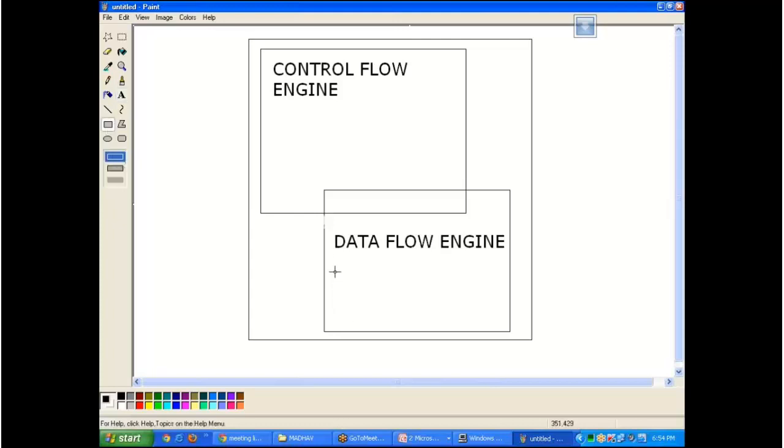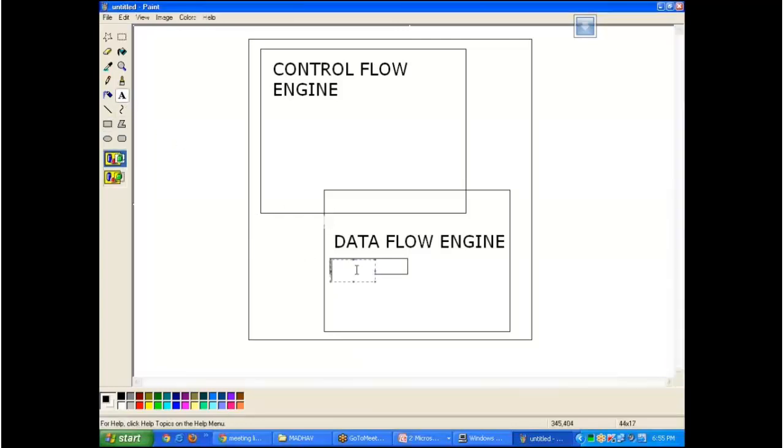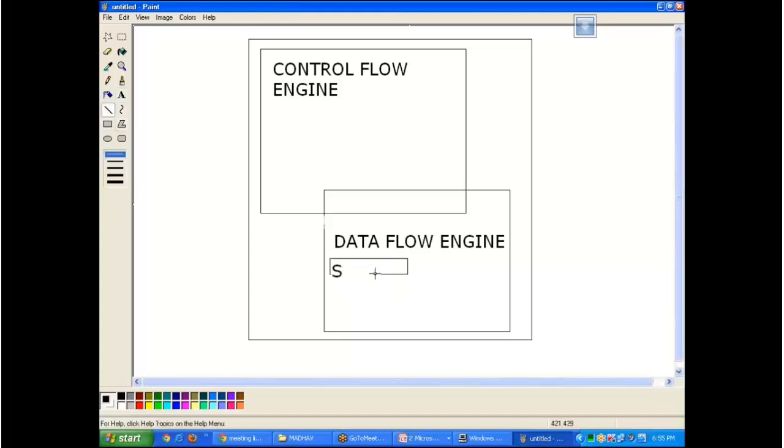For example, let's say I have a source, and I connect it to some destination.